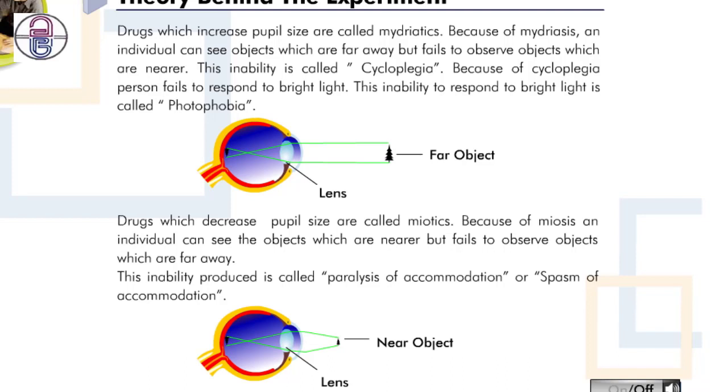Drugs which decrease pupil size are called miotics. Because of miosis, an individual can see objects which are nearer but fails to observe objects which are far away. This inability produced is called paralysis of accommodation or spasm of accommodation.